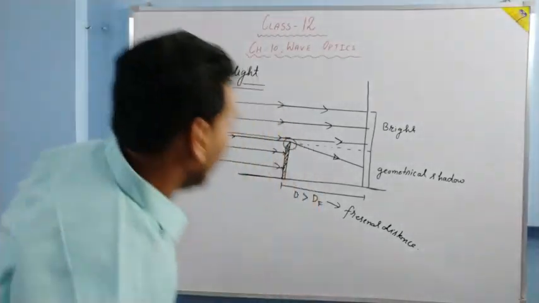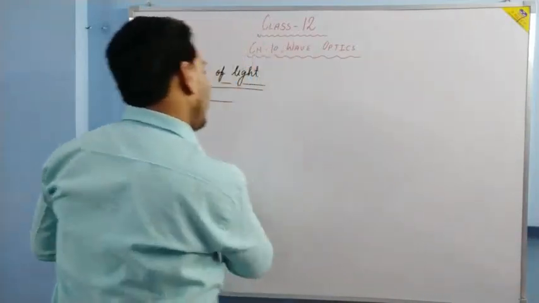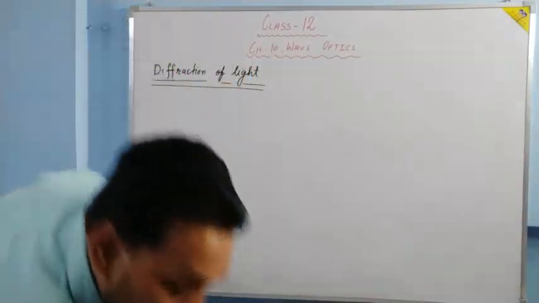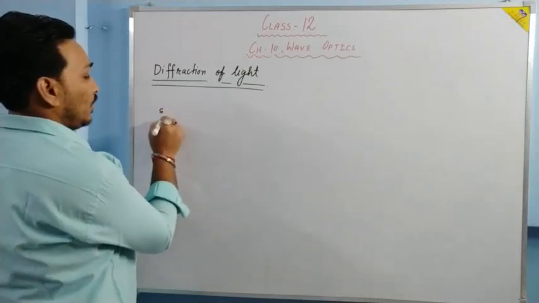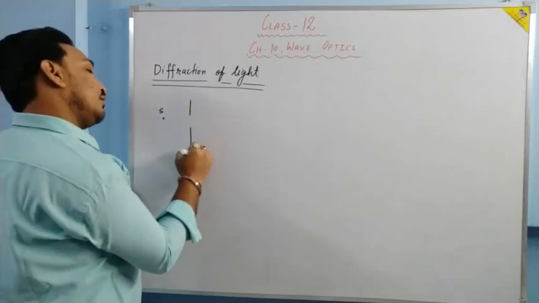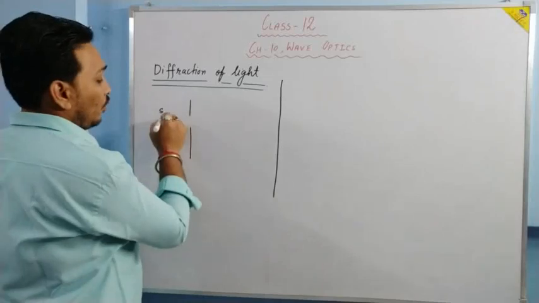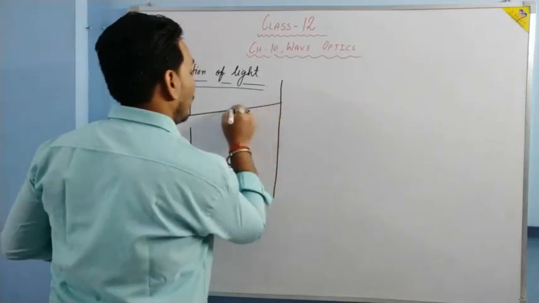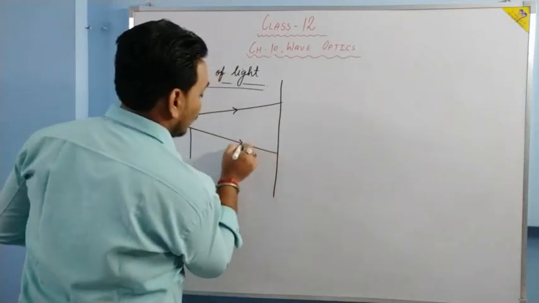Let me take another example. Suppose we have a source of light here, and here we have a narrow slit. Here we have a screen. The source of light emits light.